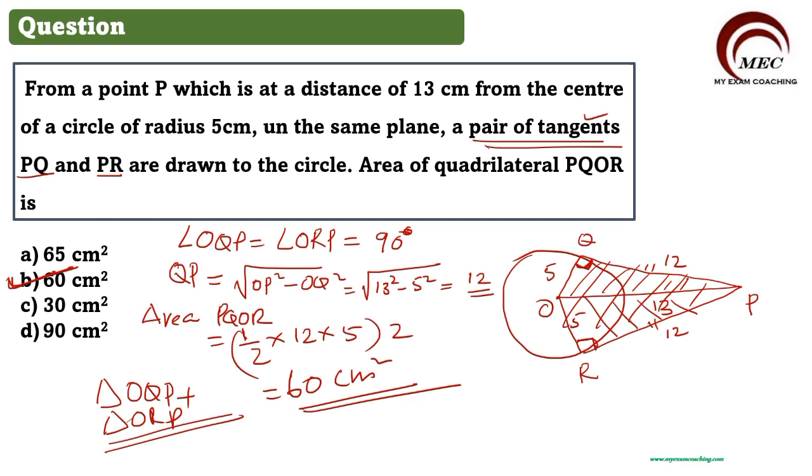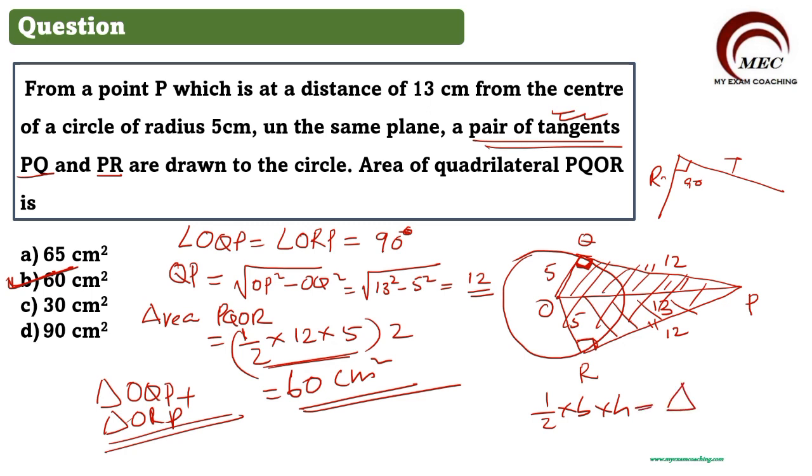Understand very clearly. There are some important concepts here I just want to explain. Whenever you have tangents given in the question, the tangent will always make 90 degree angle with the radius of the circle. This is radius and this is tangent. So this angle will be always 90 degree. Area of the triangle is given by half into base into height. So half into base into height we have taken, half into 12 into 5. This is the area of triangle.